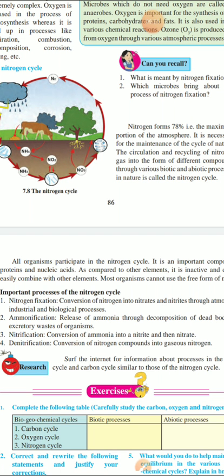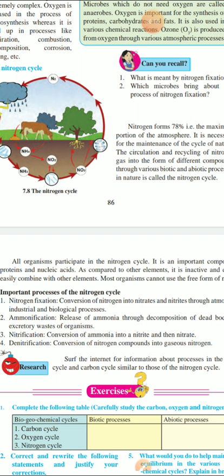Now let us see the other process, that is ammonification. When lightning occurs, due to high temperature and pressure, nitrogen and water combine to form nitrates and nitrites. These compounds dissolve in water and are readily used up by the plants. Now that nitrogen is taken up by the plant, it is used to make proteins.